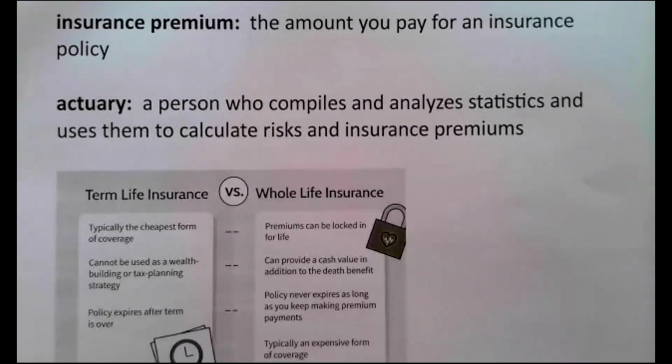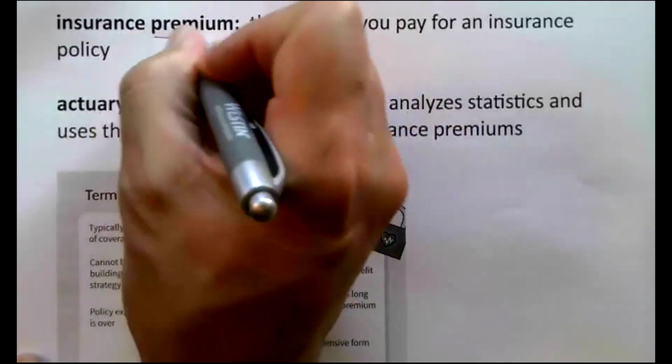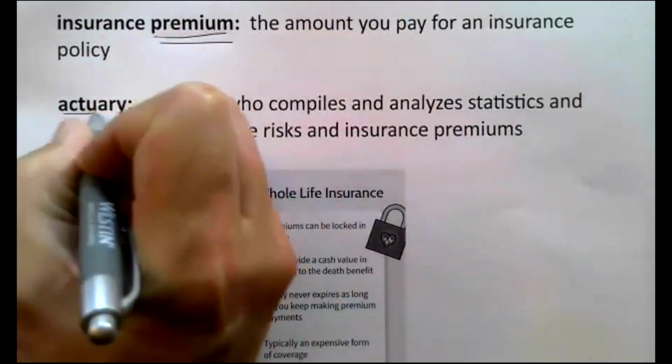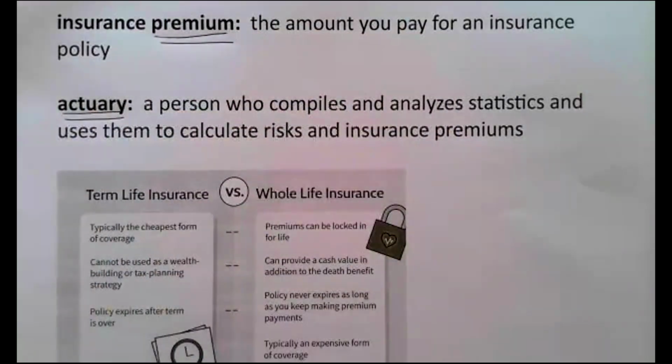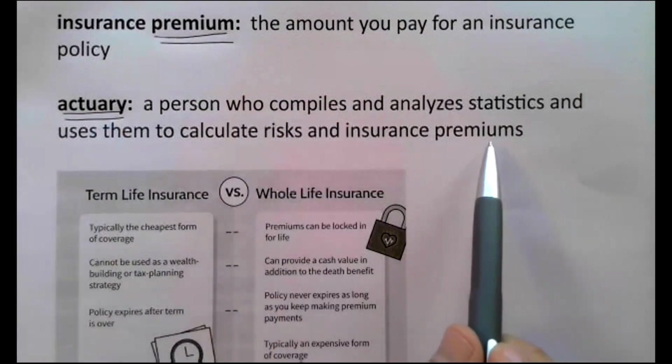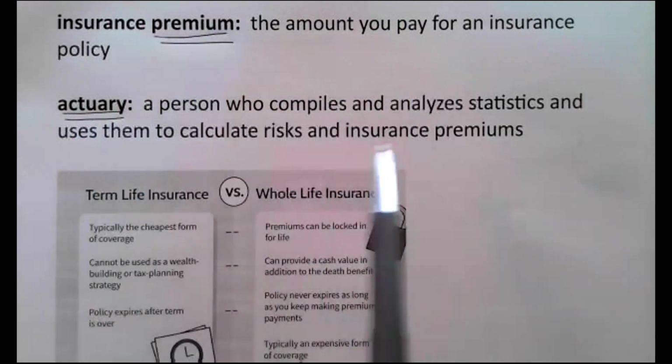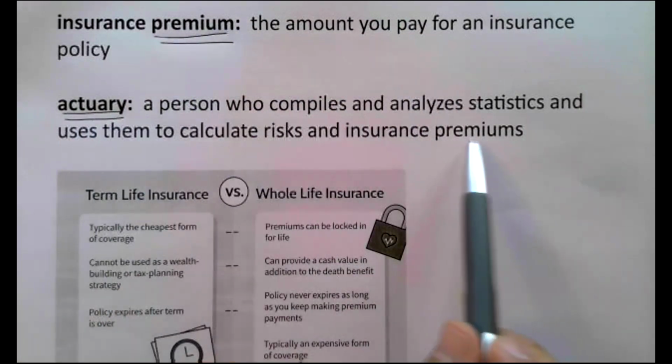Then there's a person we're going to talk about for a minute called an actuary. An actuary is a person who compiles and analyzes statistics and uses them to calculate risks and insurance premiums. So there's a person who decides the premiums. There's a person who figures out how much you have to pay.